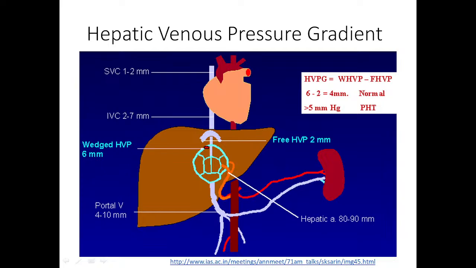Now this is the hepatic venous pressure gradient. This is the ideal way of measuring portal pressure. In this, a catheter is passed through the jugular vein, and at the sinusoid level we measure the pressure. Normal hepatic venous pressure gradient is less than 5. When it is more than 5, we say the patient has portal hypertension. So what should be the normal hepatic venous pressure gradient? It should be less than 5 millimeter.